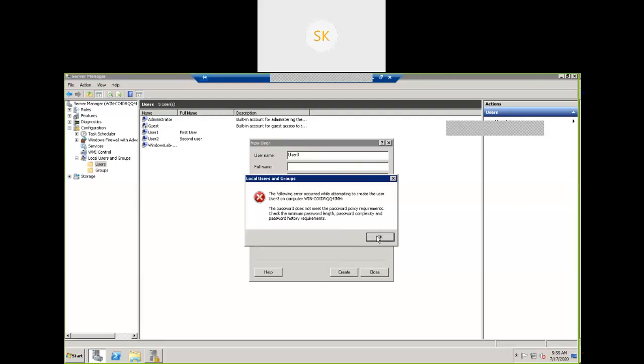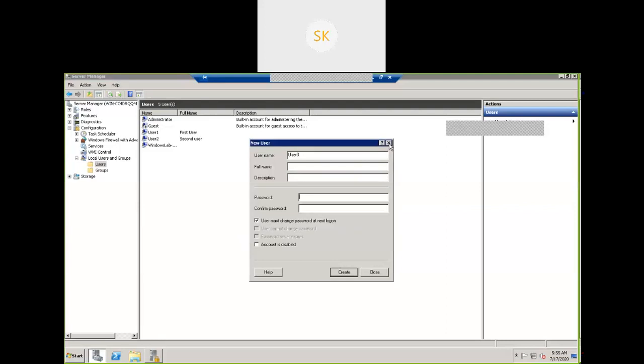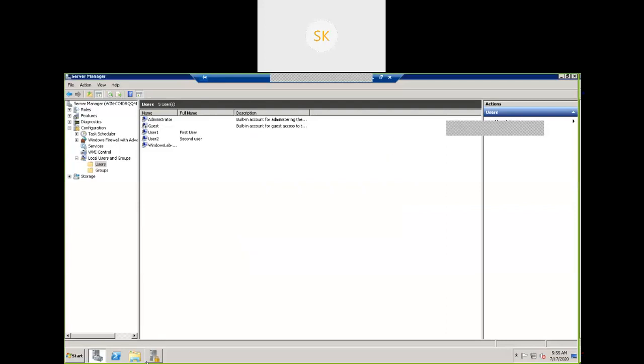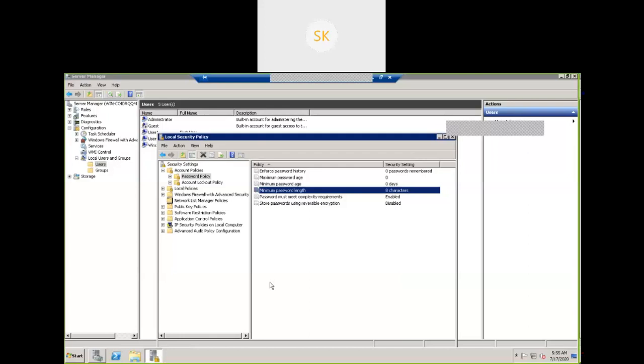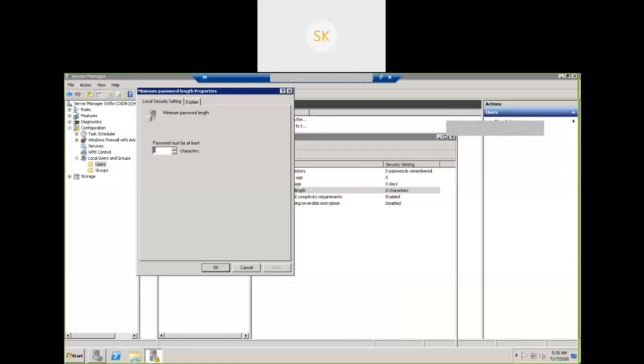Open policies. See here, there are different policies available. This is a simple policy setting. We are just restricting the password length, that's it. You can make it 0 now and try to create the same user and see the difference. Make it 0, now try to create a user.